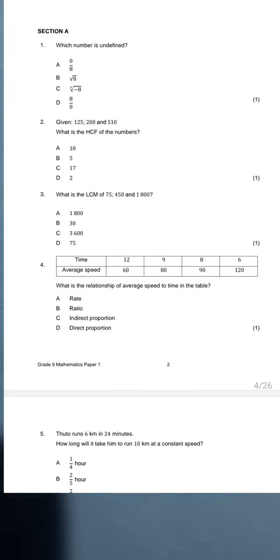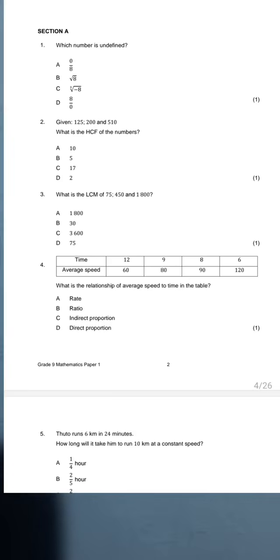Why can't we say it's D? Because, guys, the definition of direct proportion is the comparison of two quantities, and as one quantity increases, the other one increases, or as one quantity decreases, the other one decreases. So that's why we say number 4 cannot be D.